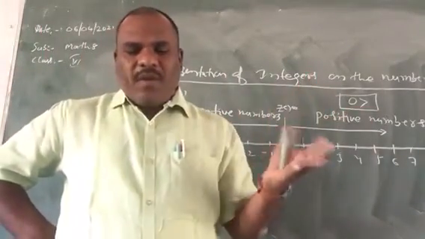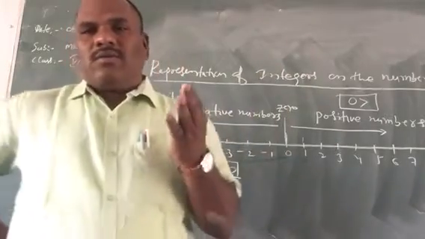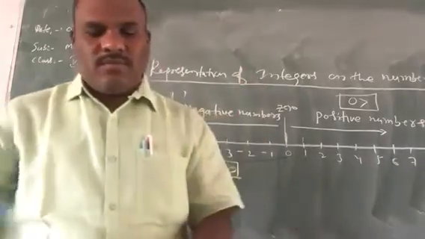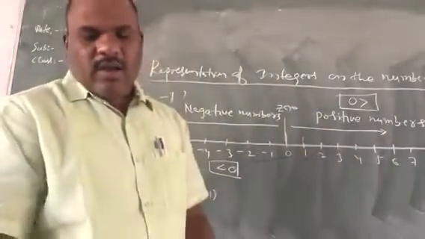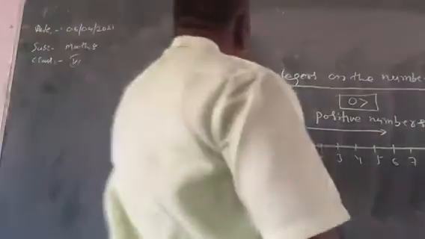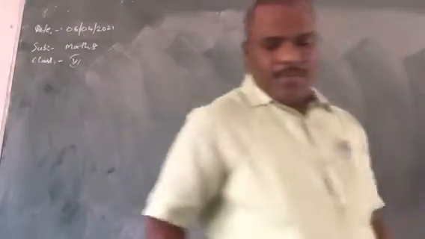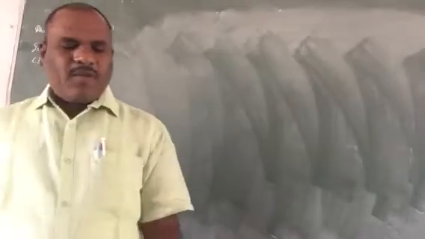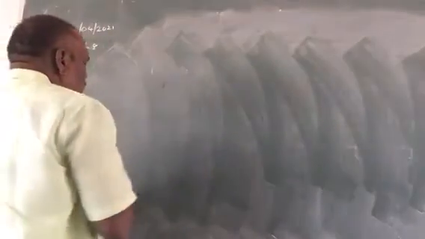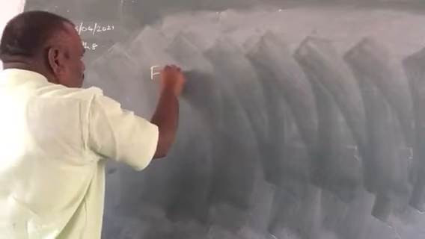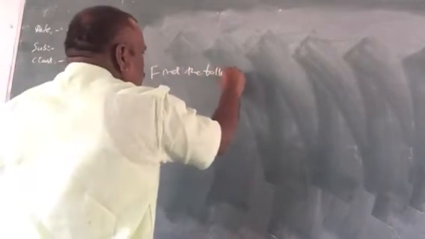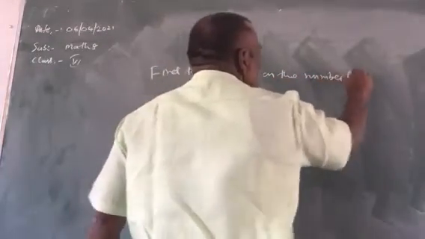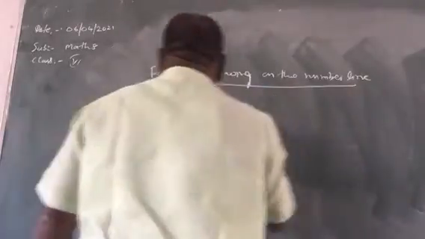Okay, children. So then how can addition and subtraction be represented on the number line? For example, addition and subtraction on the number line, children. Very simple. Find the following values on the number line. I am taking one example question here.